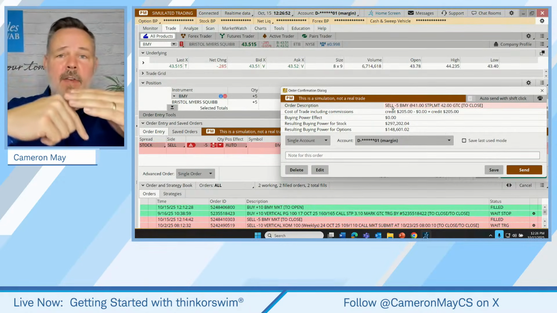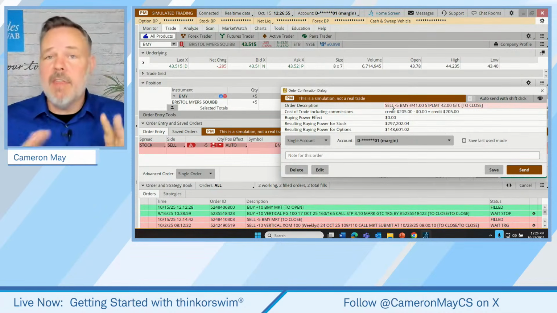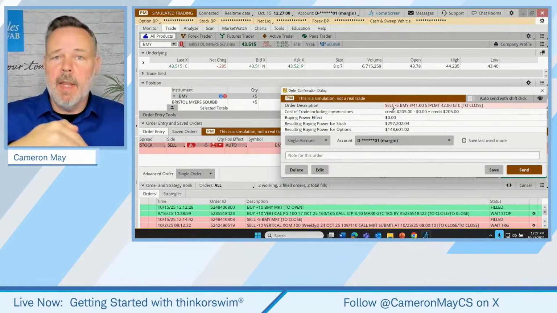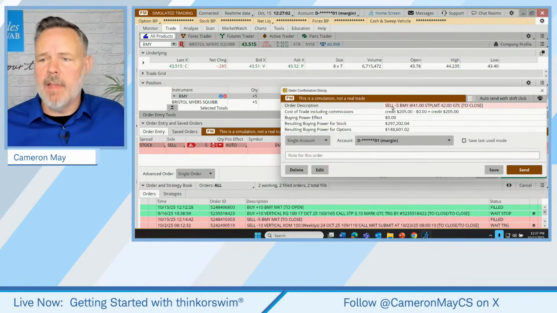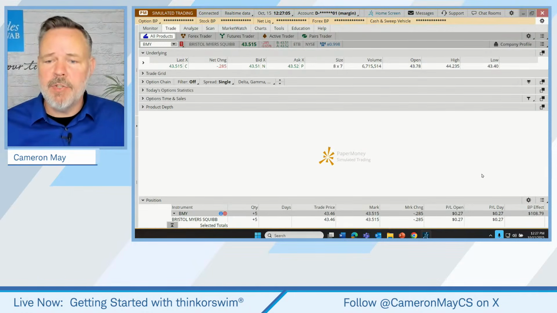We're not willing to sell below that price. If the stock continues on down, we might be off having a weekend or a vacation thinking that we're covered, and this trader is exposed to more and more downside risk. The order did not sell. Okay, so that's known as a stop limit order. There are pros and cons to that approach.